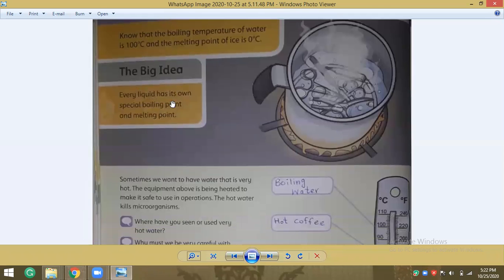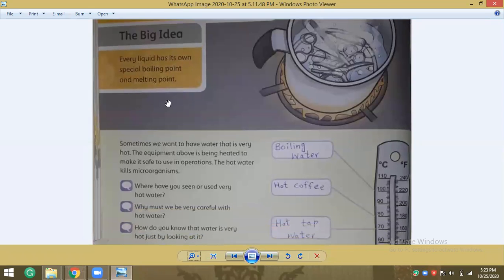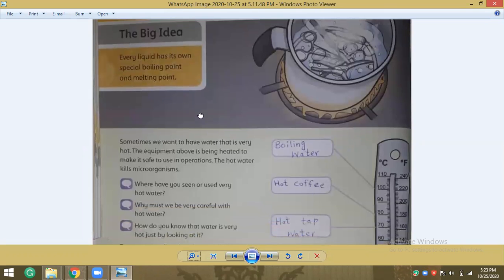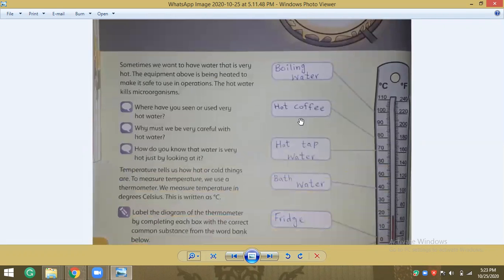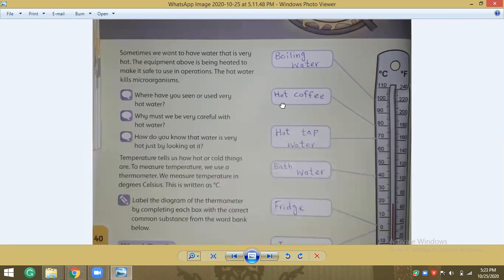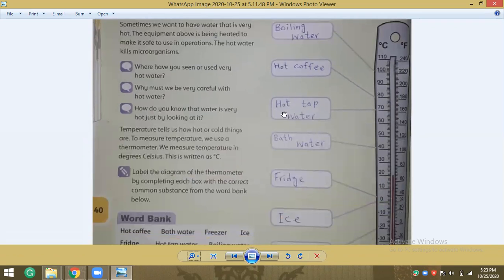Big idea: every liquid has its own special boiling point and melting point. Page 40. Here you can see some of the points related to different substances. So you can write.